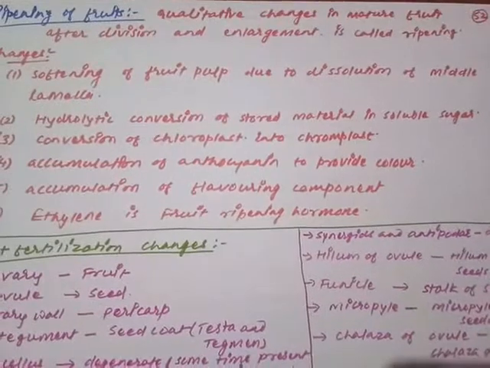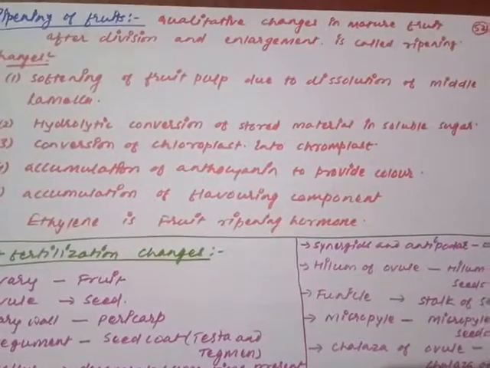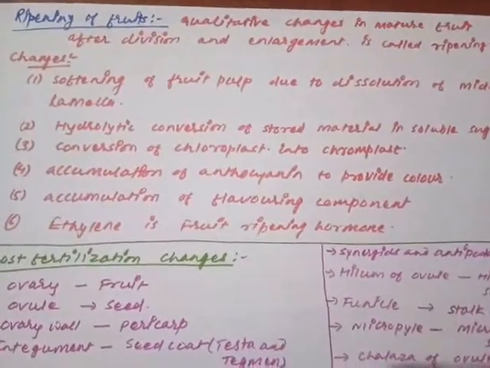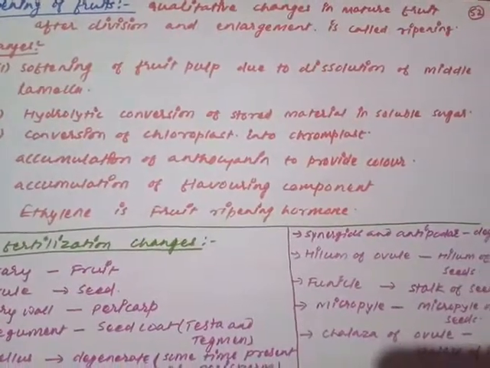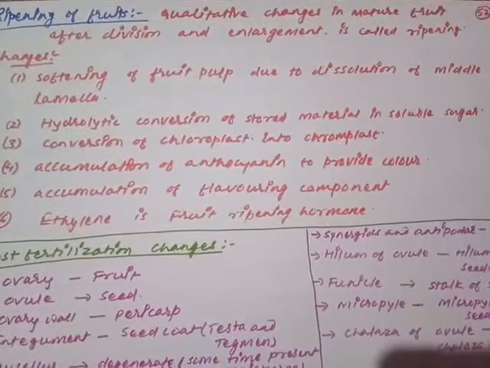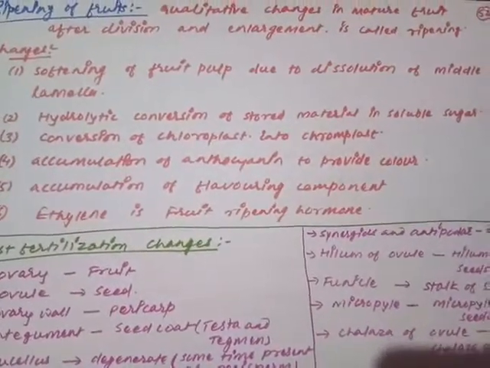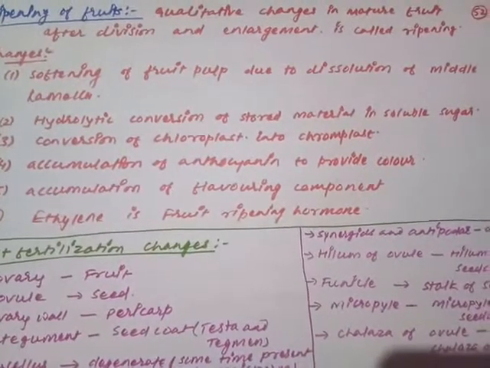So how does this occur? This is because of one reason that you know very well. The cell wall of the plant cell has a primary cell wall and secondary cell wall, and these primary cell walls are joined together with the help of the middle lamella. If you remember, this middle lamella is made of calcium and magnesium pectate. So this middle lamella provides the firmness and toughness to the plant cell wall.